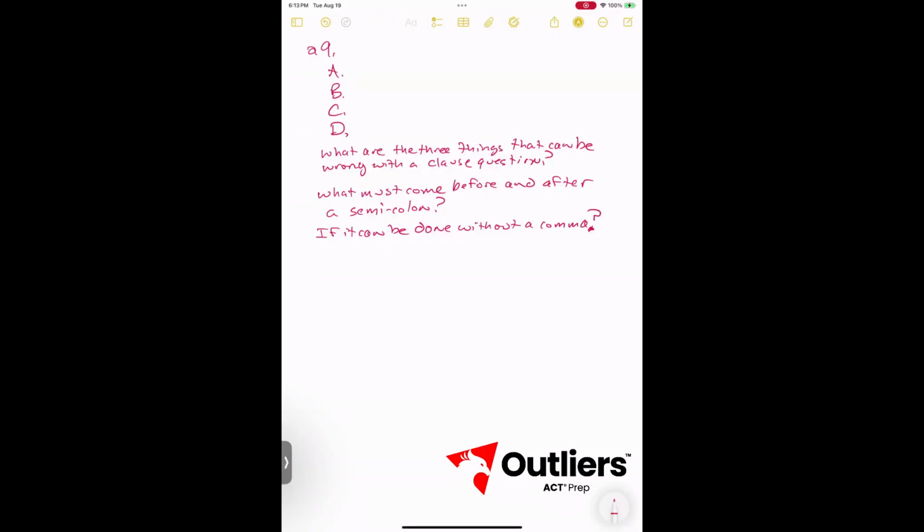What must come before and after a semicolon? Independent clauses. Somewhere before a semicolon and somewhere after a semicolon, there must be an independent clause.